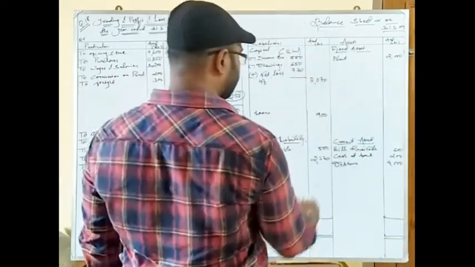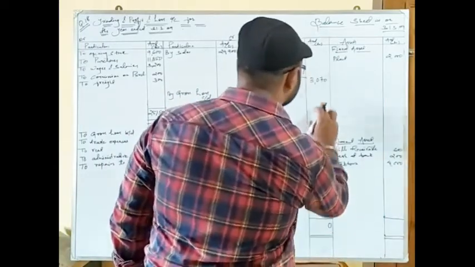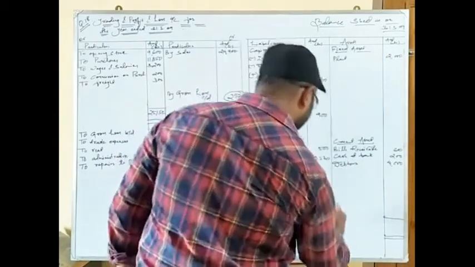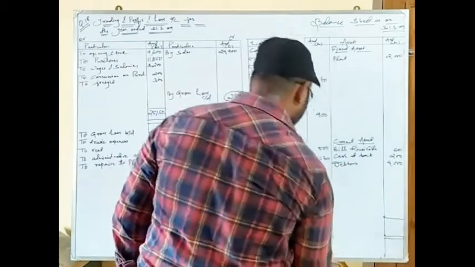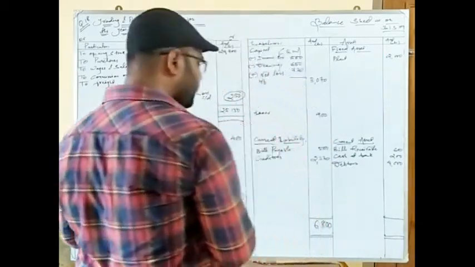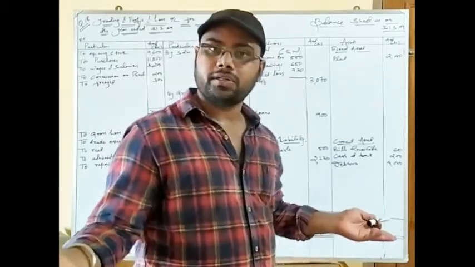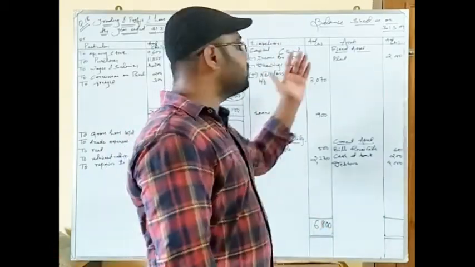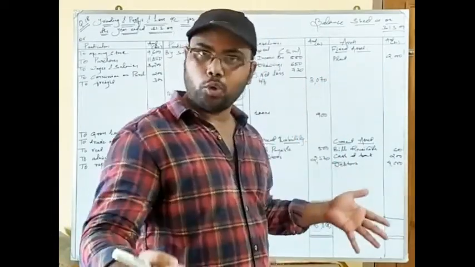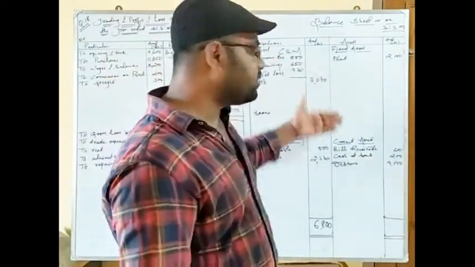Okay, so this side let us check how much we are getting. 3, 7, 10, 13, 45, 99, 18, 12, 33, 6. So see, we are getting the total as 6,800, and okay, we are correct. So see, the liability side total of the balance sheet is 6,800, and the same amount is given in the answer also. As I have told you, if we get these two answers correct, there are 99% chances that we will get this answer also correct.